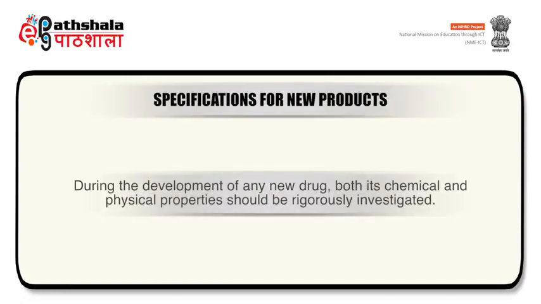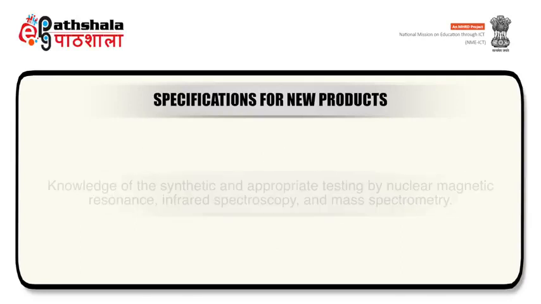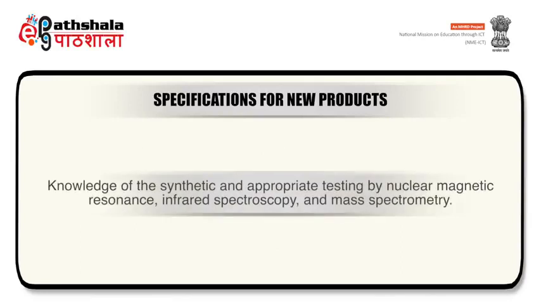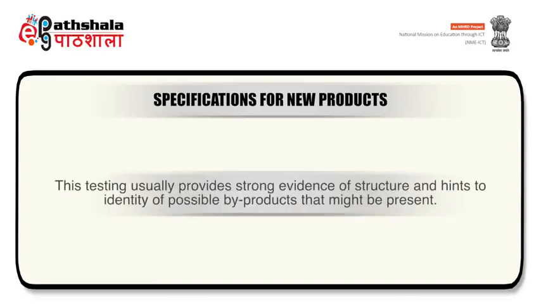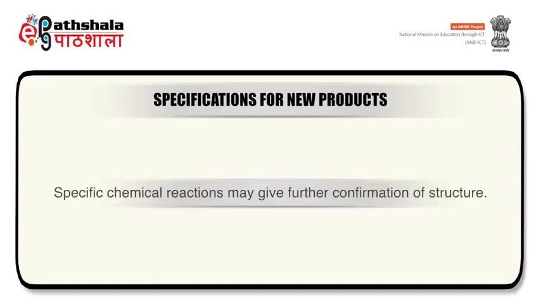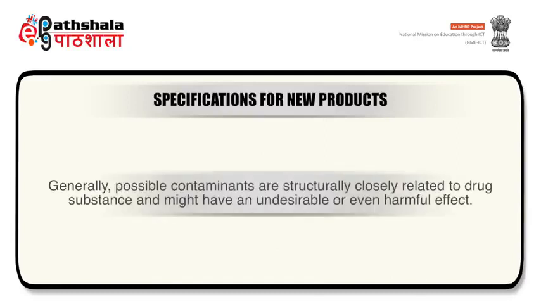During the development of new drugs, both their chemical and physical properties should be rigorously investigated by nuclear magnetic resonance, infrared spectroscopy, and mass spectrometry. This testing usually provides strong evidence of structure and hints at identity of possible byproducts that might be present. Specific chemical reactions may give further confirmation of structure.